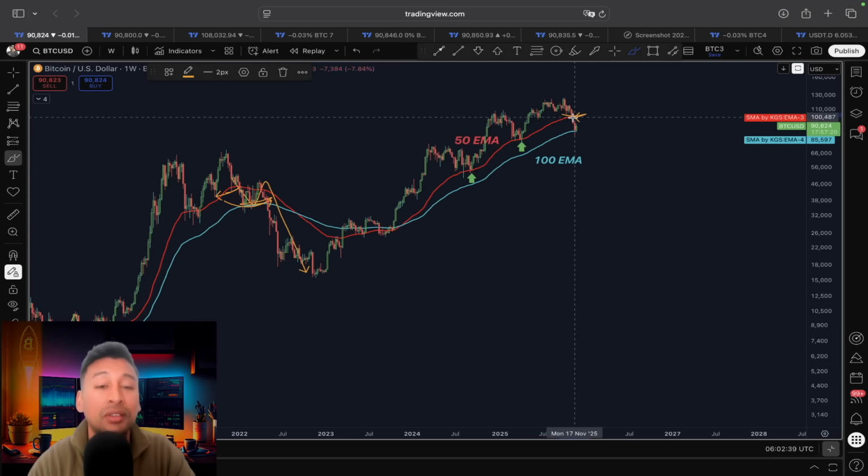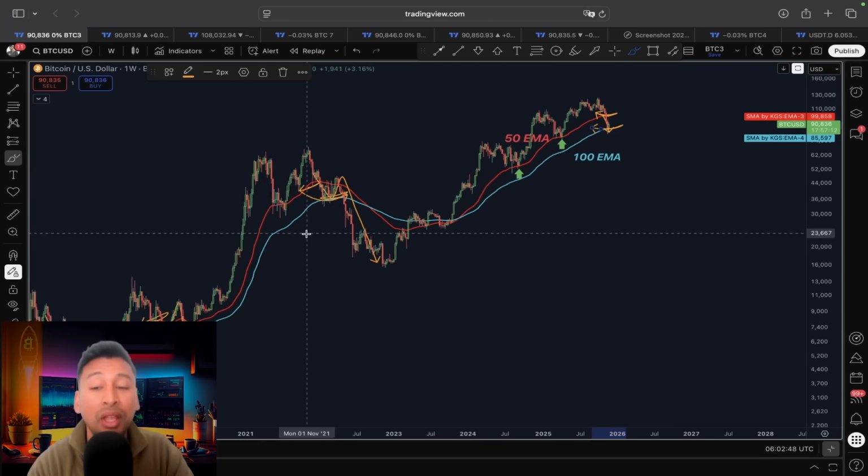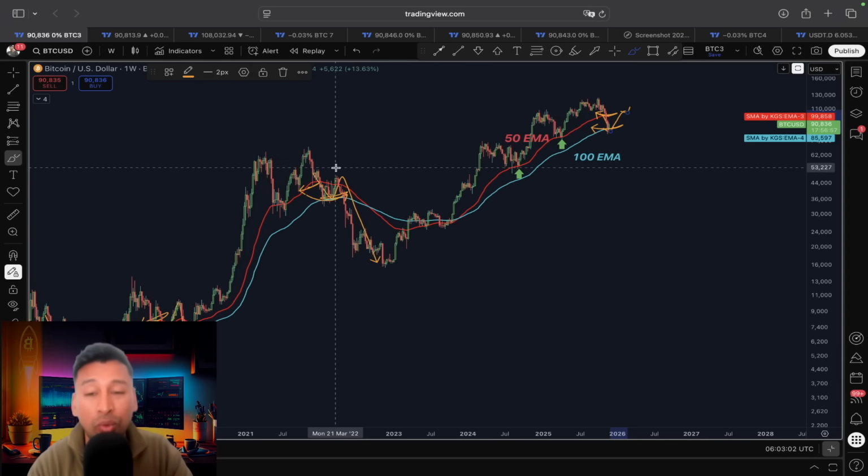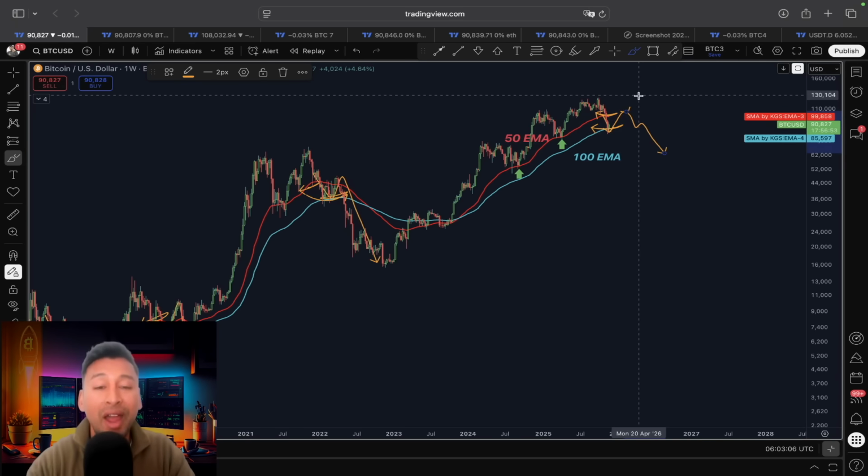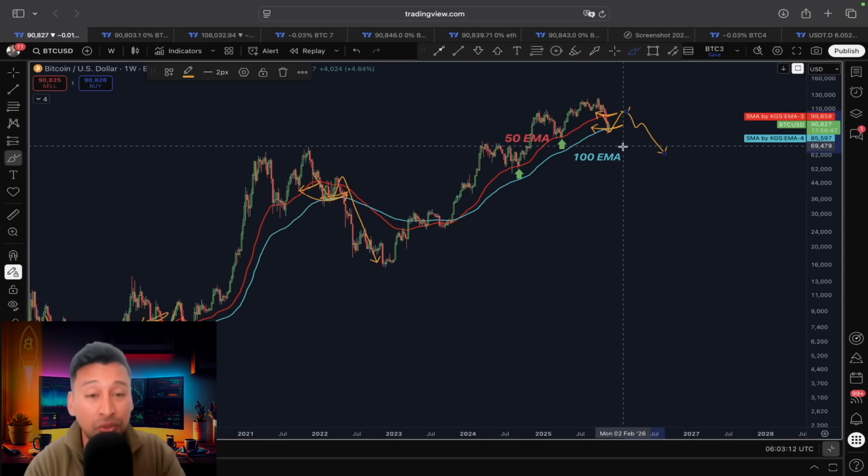And if we look at our case, Bitcoin has officially lost the support from this 50 exponential moving average, and even tested the support around the 100 exponential moving average. And now, if history repeats again and Bitcoin shows another relief rally, just like what happened here, then what kind of scenario are we expecting? A rally around this 50 exponential moving average, and right after that, heading towards the original direction, I mean to the downside.